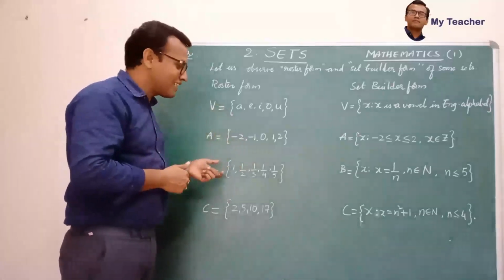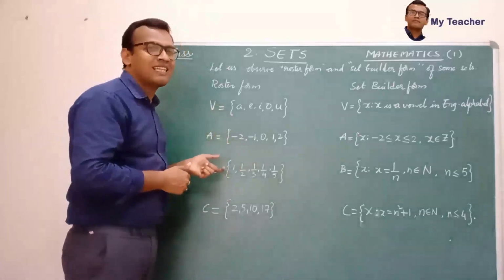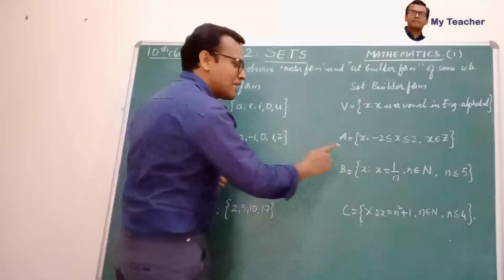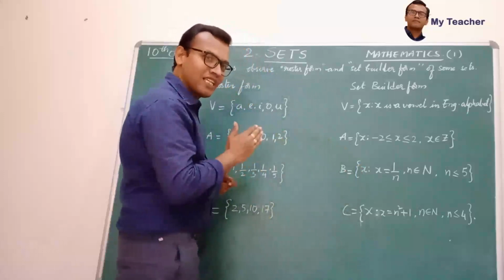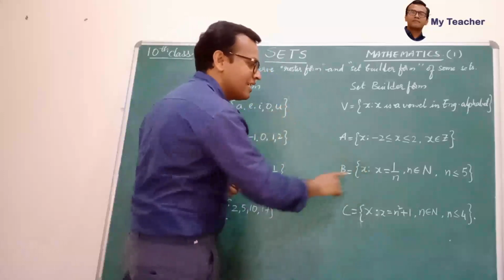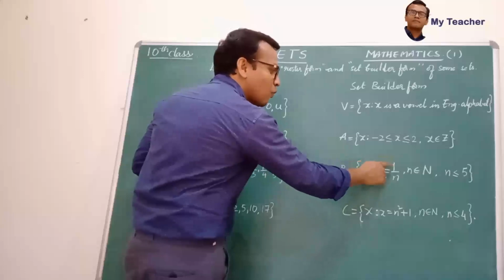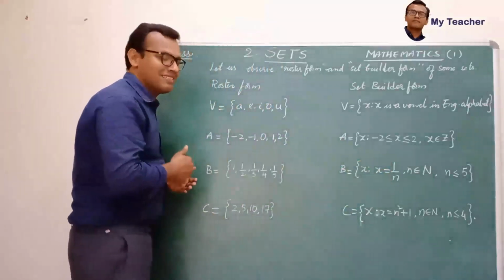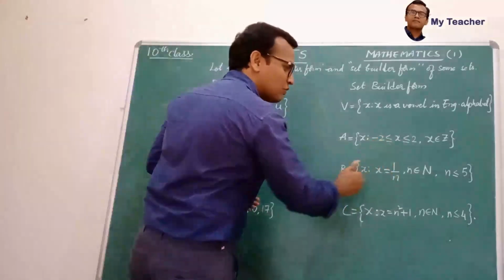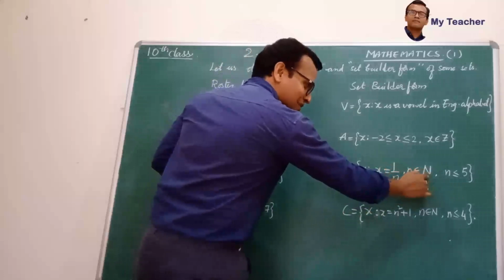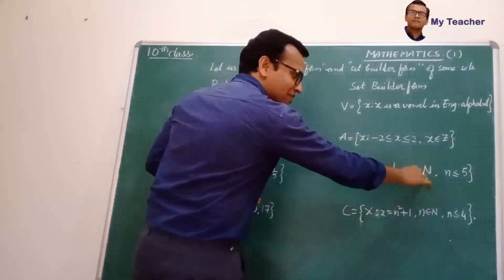So how can we write the set builder form for this roster form? See here. B is equal to set of X such that, so these two dots mean such that. We have to read it as X is equal to 1 by N. See children, are they not in 1 by N form? Yes, they are. So X is equal to 1 by N, where N belongs to natural number set. Capital N means natural number set.